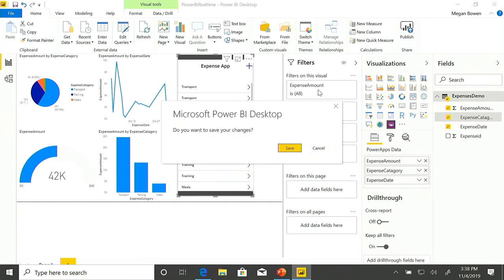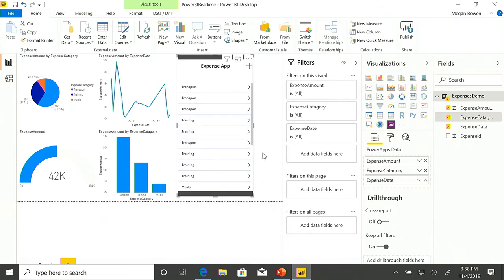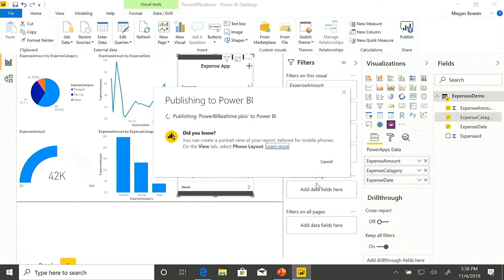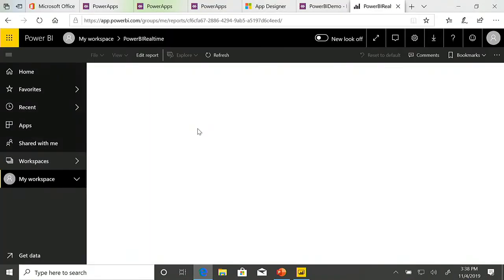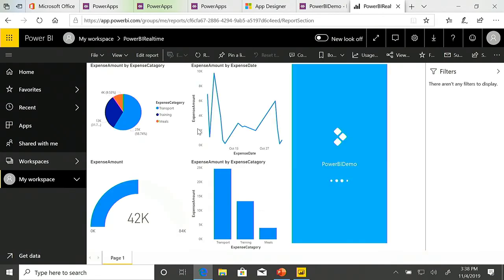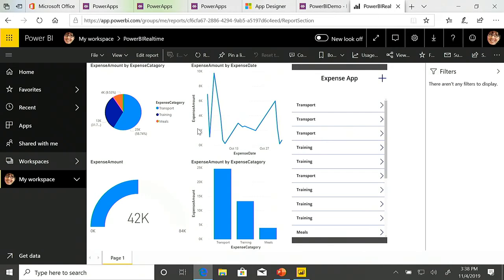So all we do is we hit the publish. Yes, make sure we save the changes. Choose a workspace that we're going to make use of. And it's going to publish up to Power BI. It shouldn't take too long. There we go. Now we can go open it up. And there we've got our dashboard.